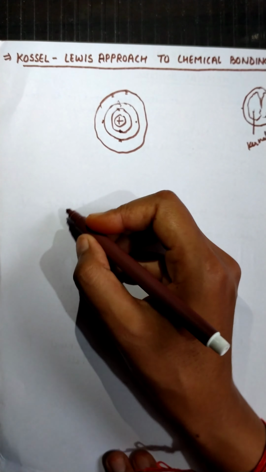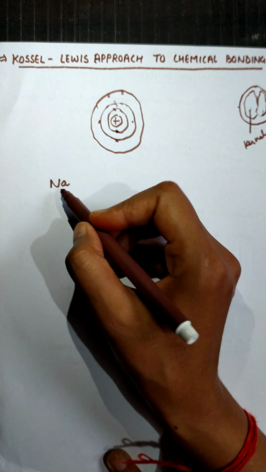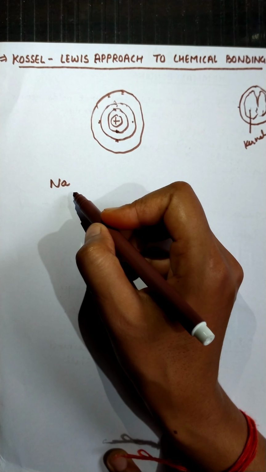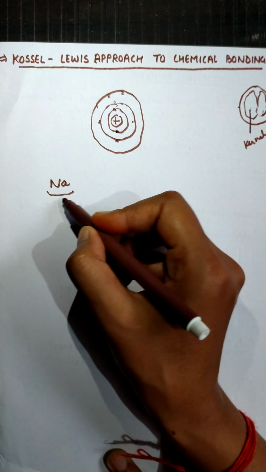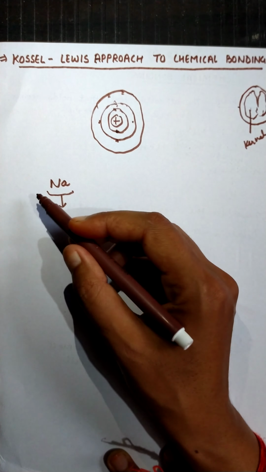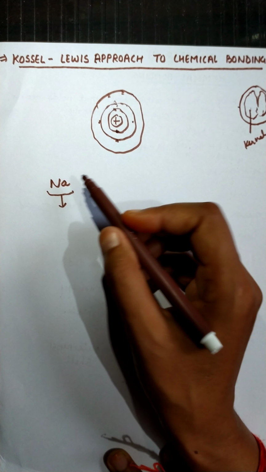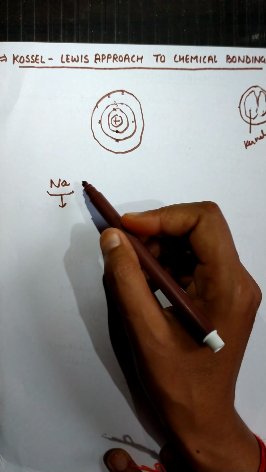Like sodium, for example. But why are they forming chemical bonds? Because according to Lewis, every atom tends to have the configuration ns2 np6 in its outermost valence shell, that is, every atom wants to fulfill its octet.